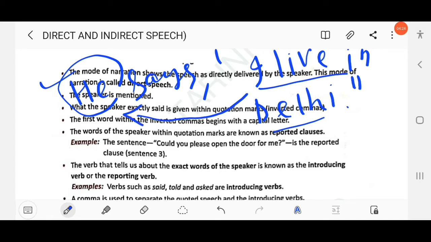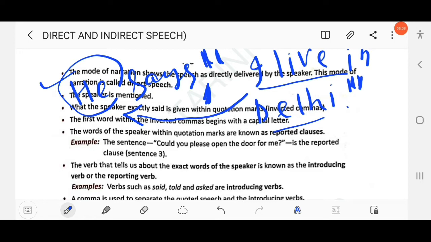That means here we first use a comma, then inverted commas, and the words of the speaker are represented in quotation marks. This is known as direct speech. So how do we find direct speech? If a comma is used and the narration is reported in inverted commas, or quotation marks, this is direct speech.